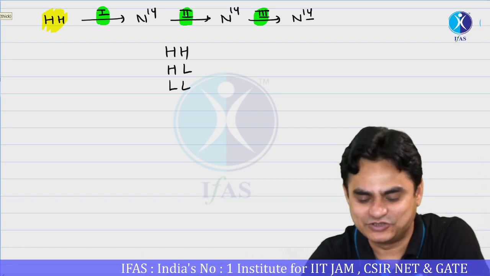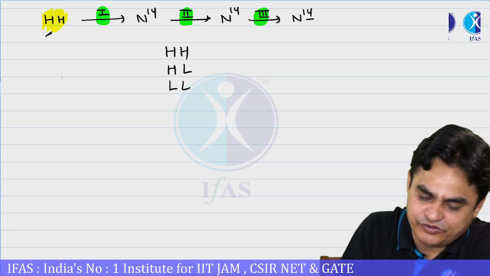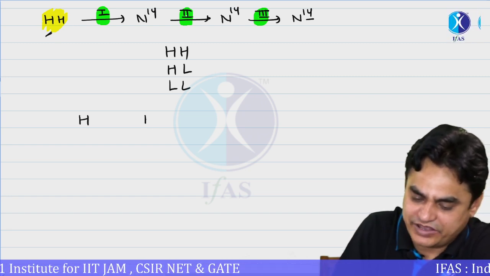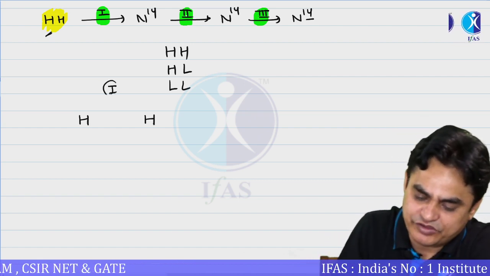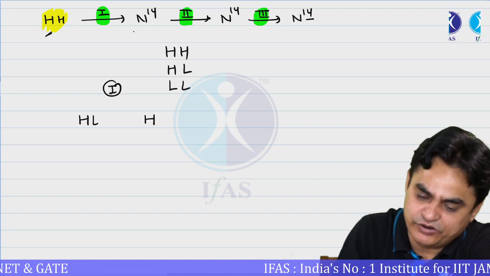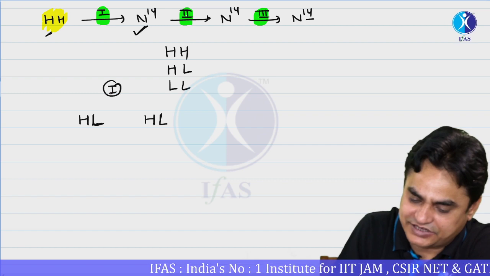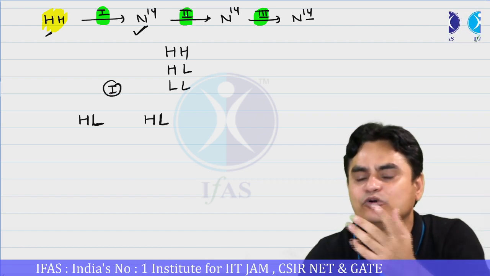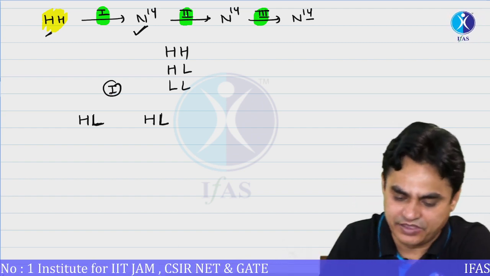Okay, now let me solve it for you. The original strand is heavy, and you know that this heavy strand will open up for the first generation, assuming DNA replication is semi-conservative. This would be after the first generation. You are putting it on N14, so both new strands would be light. So after the first generation you will get one band, and both DNA strands would be heavy-light, that would be of intermediate density.